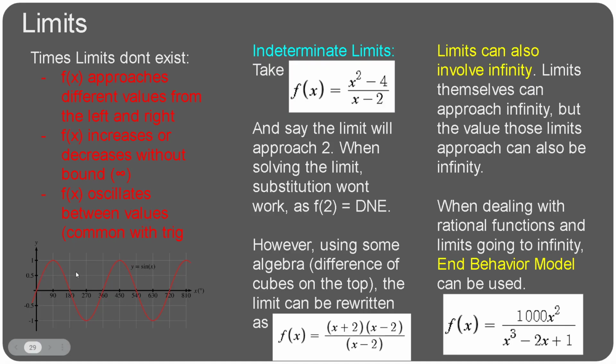You could of course say that the limit at a certain value exists because you can find that value. But if you say that the limit goes off to infinity, you wouldn't be able to determine which part of sine of x you're talking about, because as you go off to infinity, sine of x will always be one of these values between 1 and -1. So that's just something interesting to think about with limits. Once again, these are the most common times that limits don't exist.